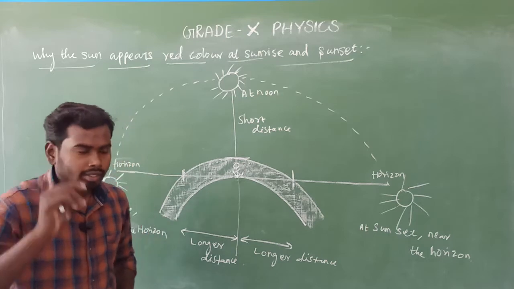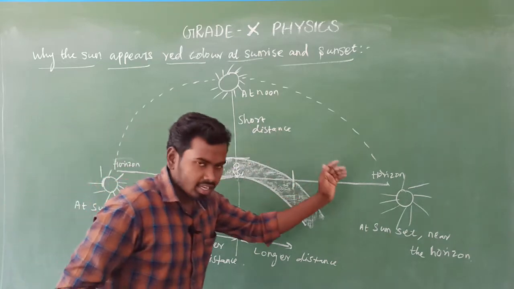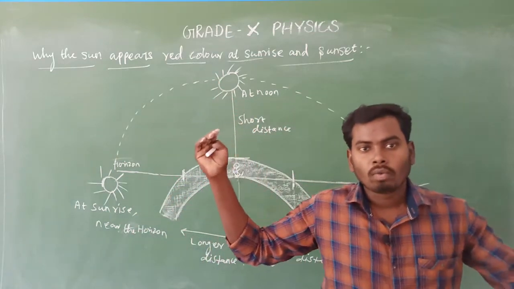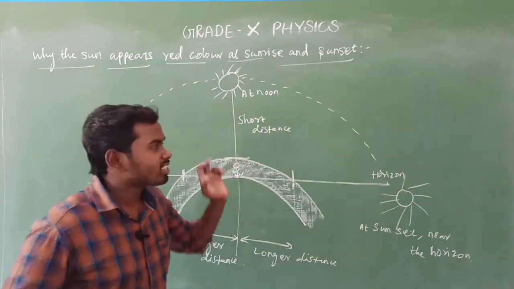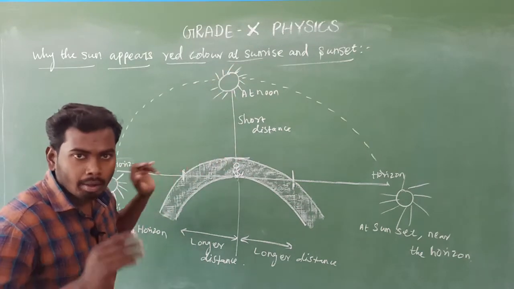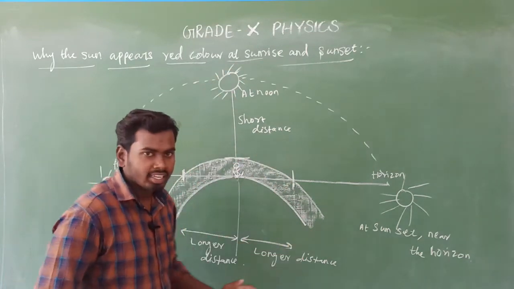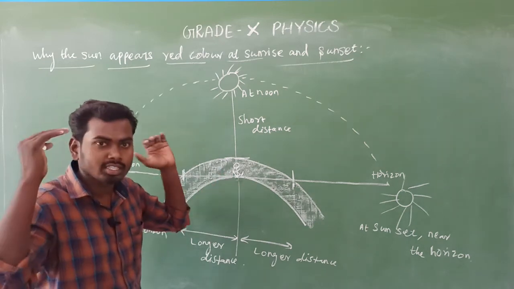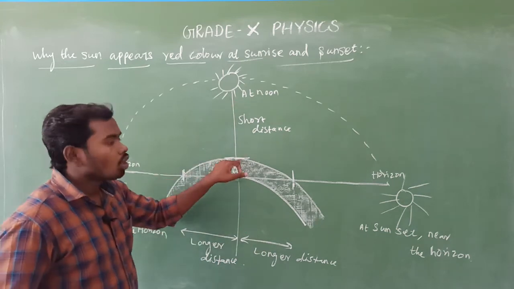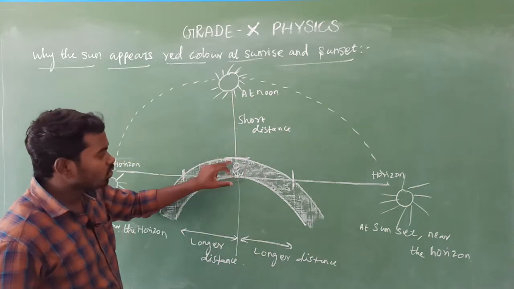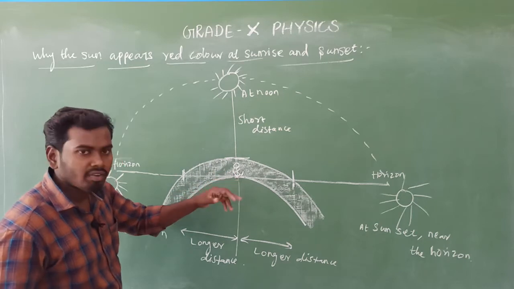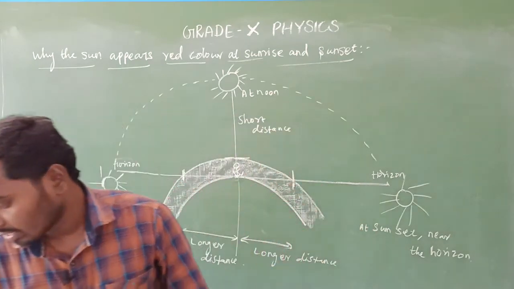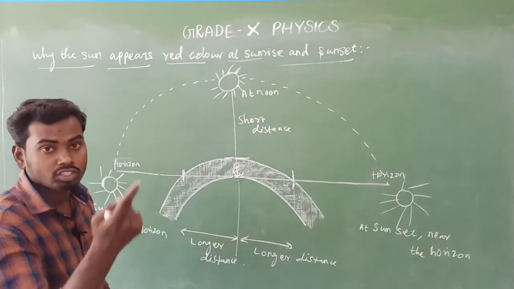Okay, so look at here. During sunrise and sunset, the light rays have to travel a longer distance, maximum distance compared to noon time. Am I right? Because during sunrise and sunset, the distance between the atmosphere and the observer, which means where we are standing on the earth's surface, is maximum compared to noon time. At noon time the distance between the atmosphere and the observer is less. Is it clear? It's very simple. Okay, you try to understand the concept here. Okay, so next we are going to start that.